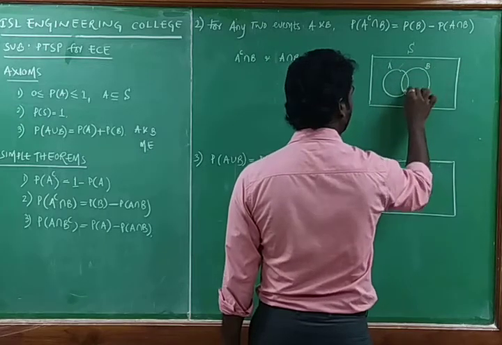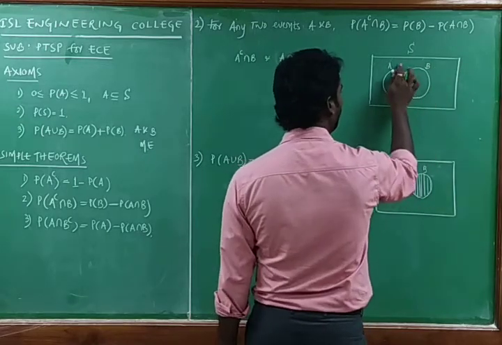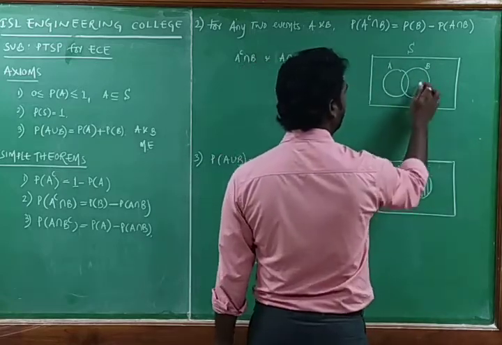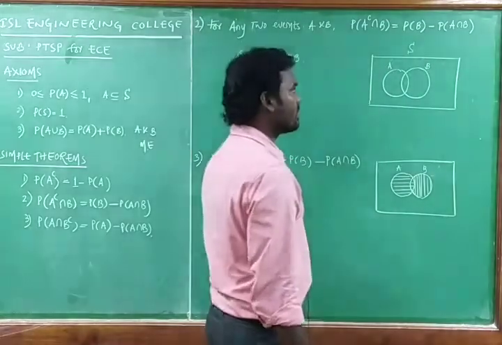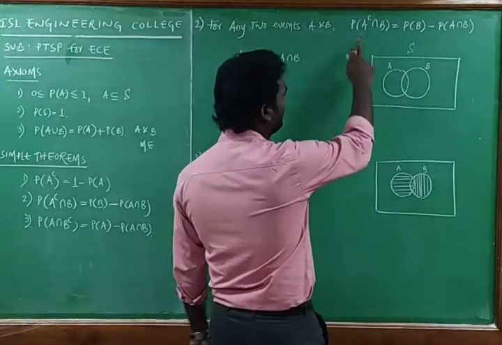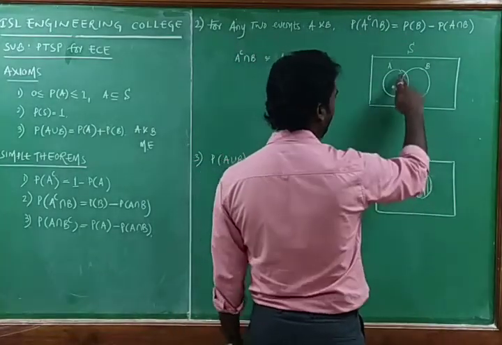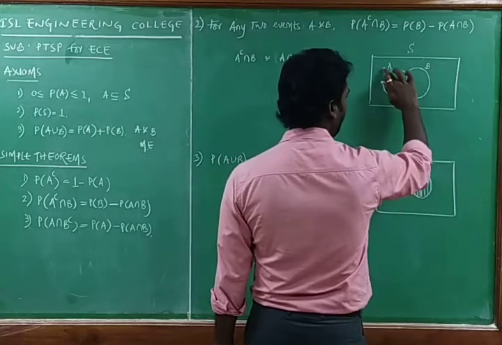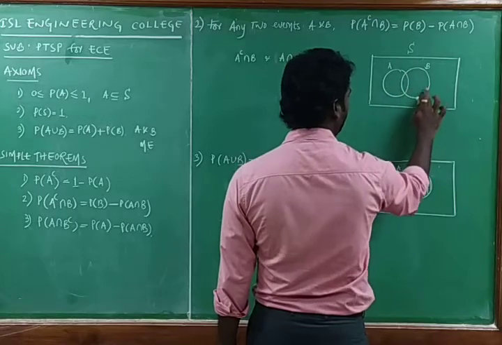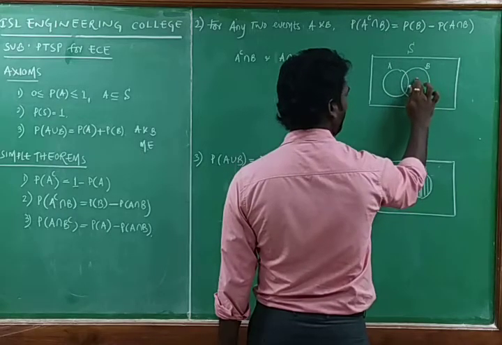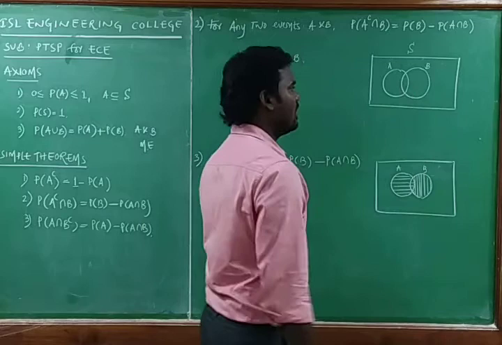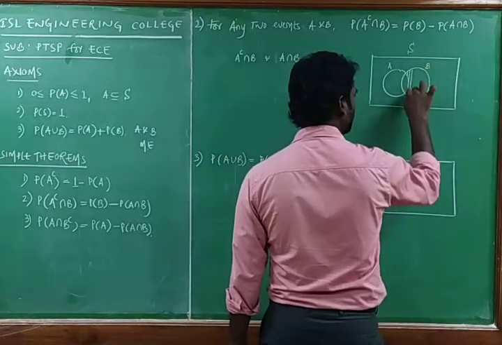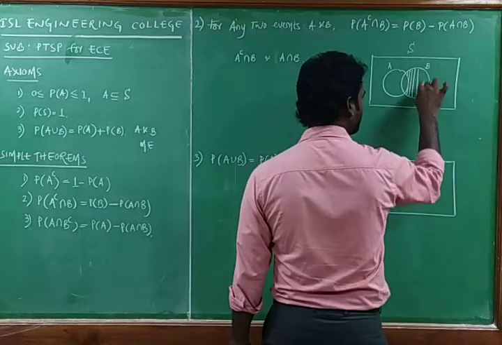We are removing this whole A part, so that the remaining part including B is called A complement. A complement intersection B: A complement is this one, and A complement intersection B is nothing but this part only. This part, and we can call it, I am writing with respect to vertical lines.